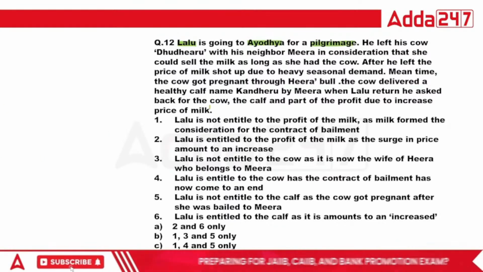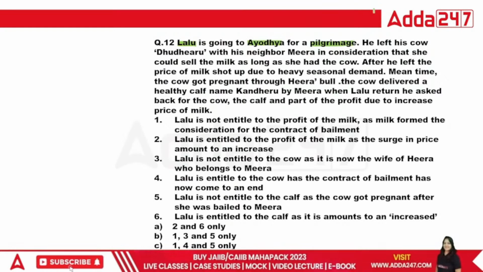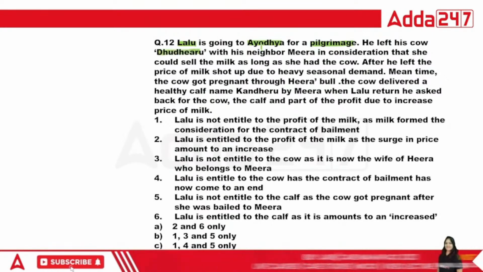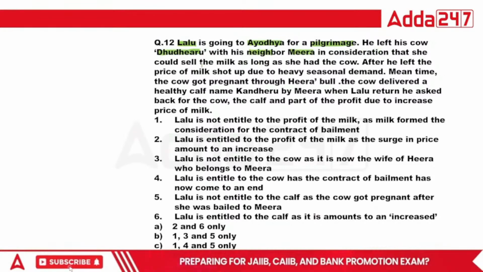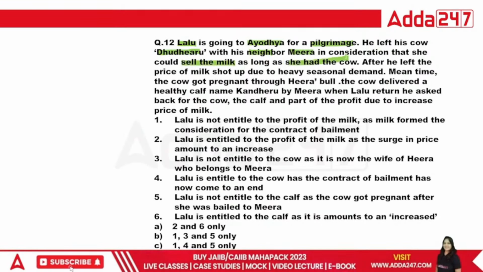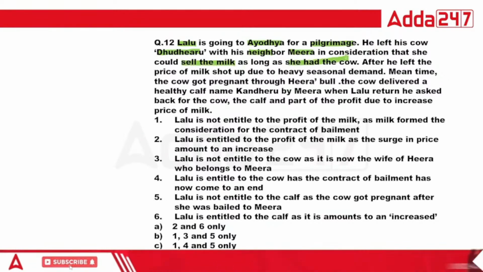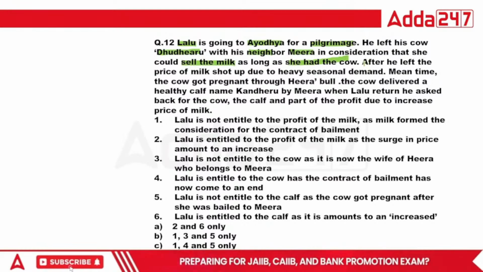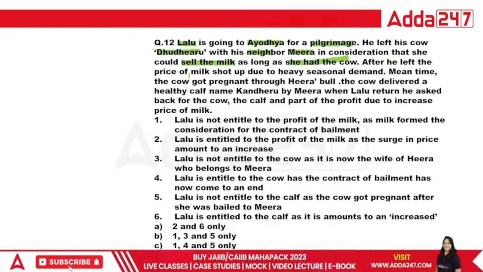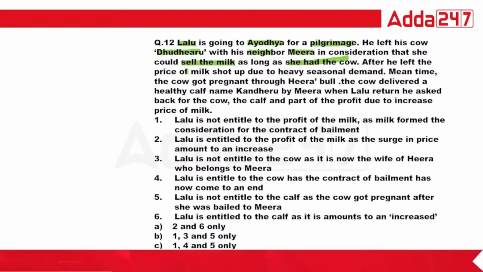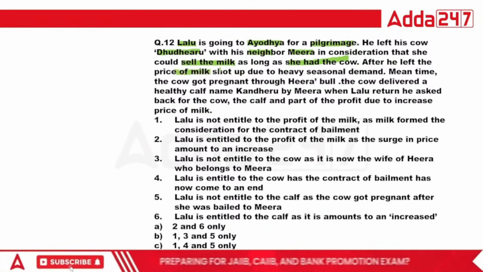He left his cow, named Dudheru, with his neighbor Meera, in consideration that she could sell the milk as long as she had the cow. It means Meera can sell the milk and keep the money with her, right? So this is the promise made between Lalu and Meera. After he left, it means when Lalu was gone, the price of milk shot up due to heavy seasonal demand.